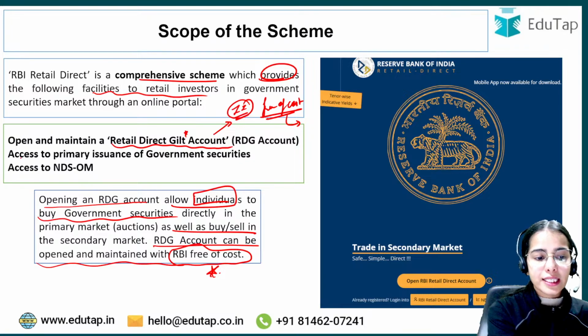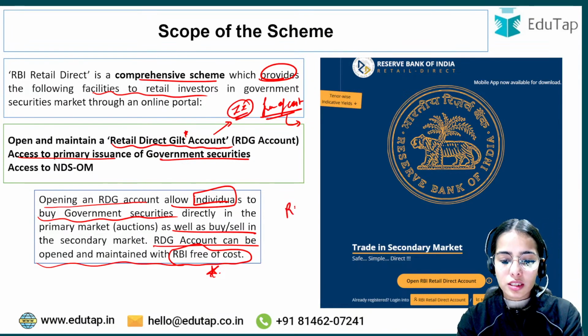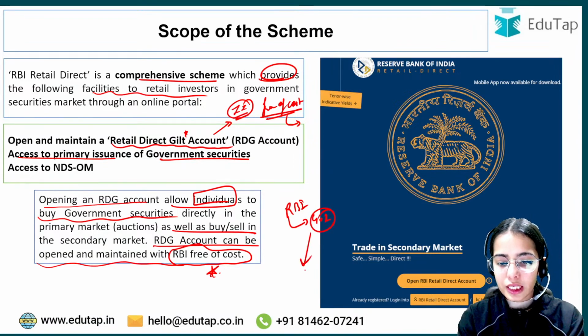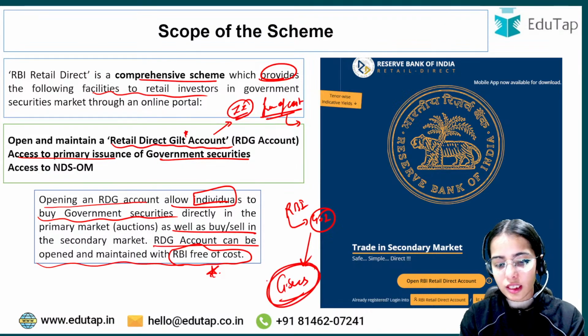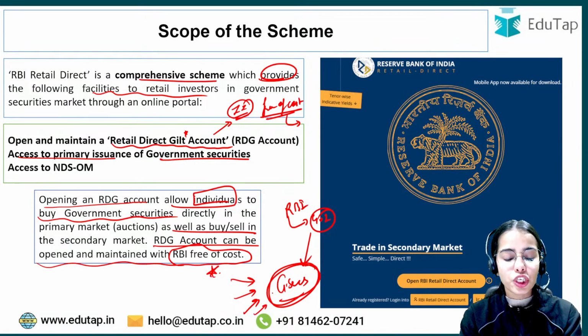Access to primary issuance of government securities. The Reserve Bank of India, on behalf of the Government of India, releases the government securities which different entities, the banks, the individual investors and such, can buy.